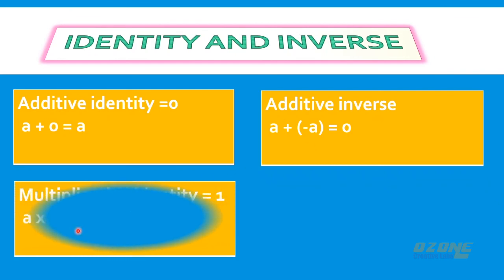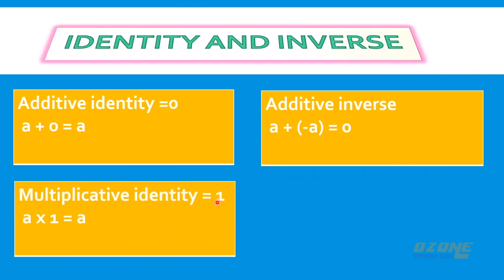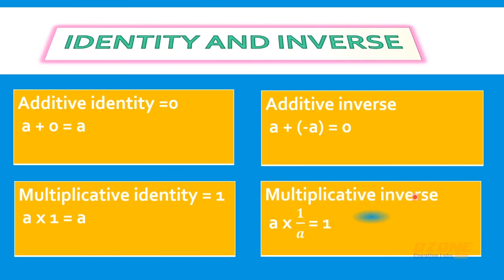Next, multiplicative identity. Multiplicative identity is 1, because for any number if we multiply by 1, we will get the same number as the answer. And multiplicative inverse is the given number's reciprocal, because a into its reciprocal, that is 1 by a, will be equal to 1. Whatever number we need to multiply to get the identity. Identity is 1 there. So to get 1, for any number we need to multiply its reciprocal.